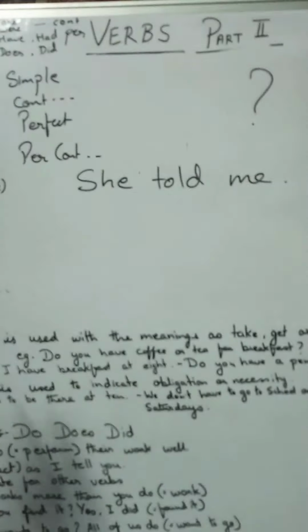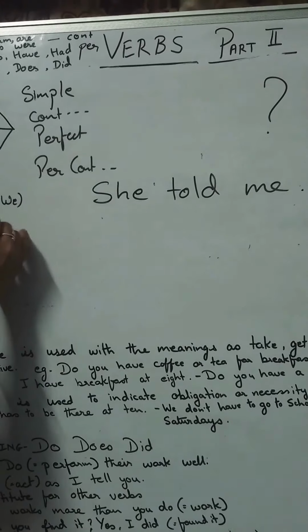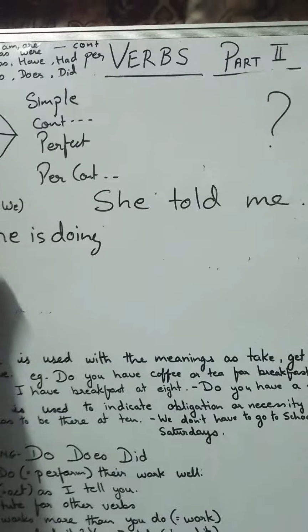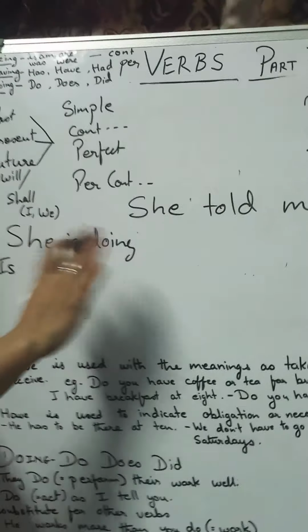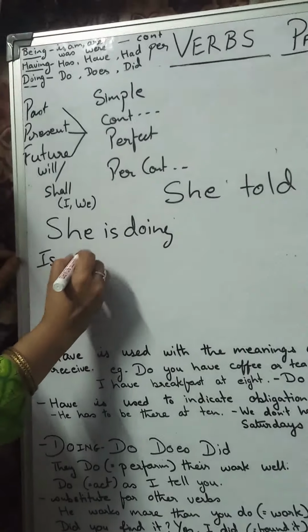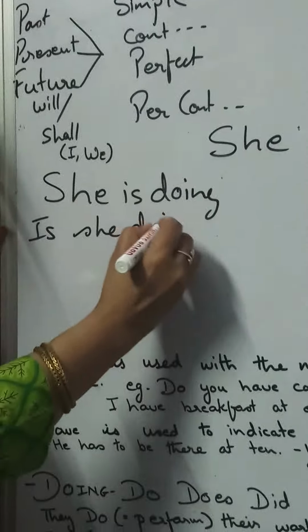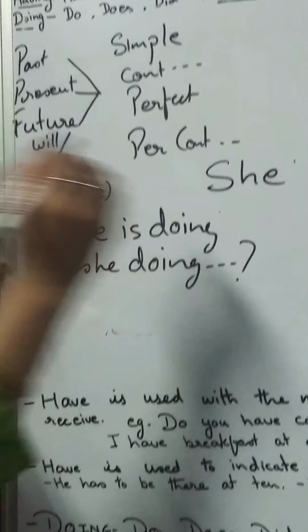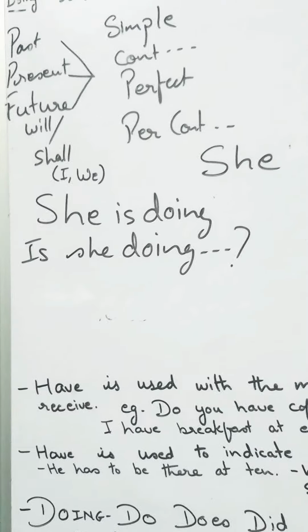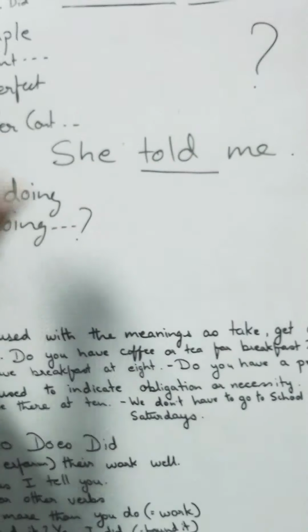How to make it? No auxiliaries here. Suppose the sentence was she is doing the work. If I have to make a question, I will just put the auxiliary out here. Is she doing the work? And question mark. So simple. But no auxiliaries here. Then what? We'll come to the verb.